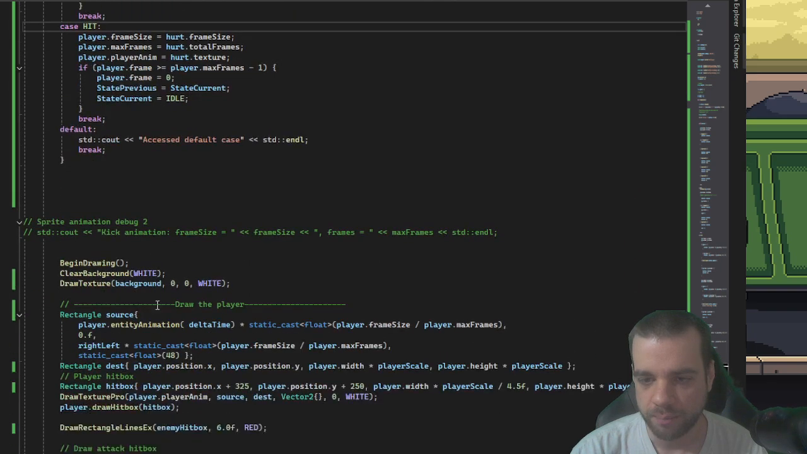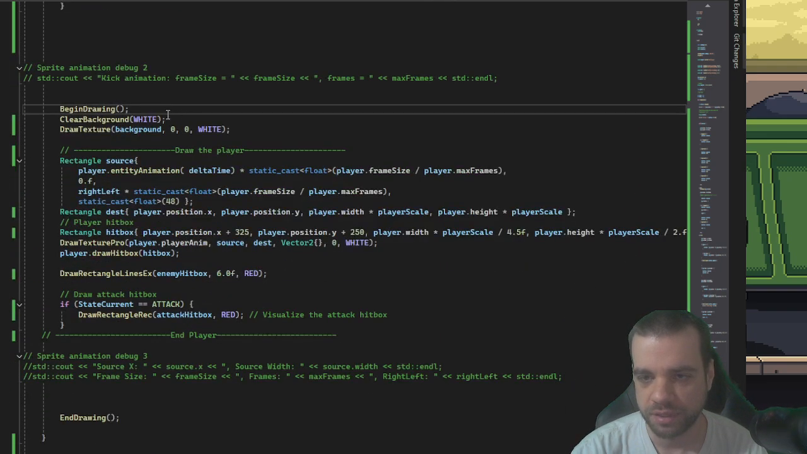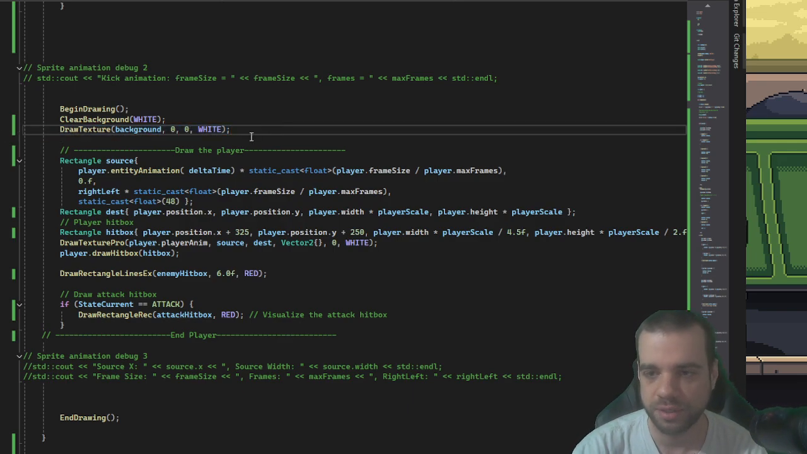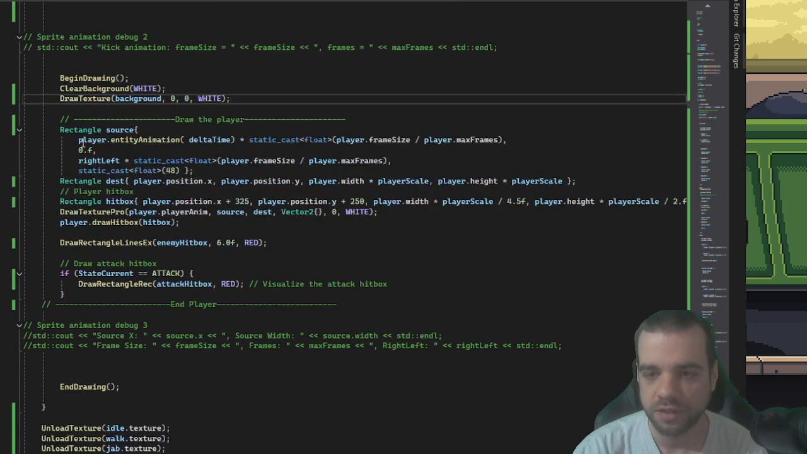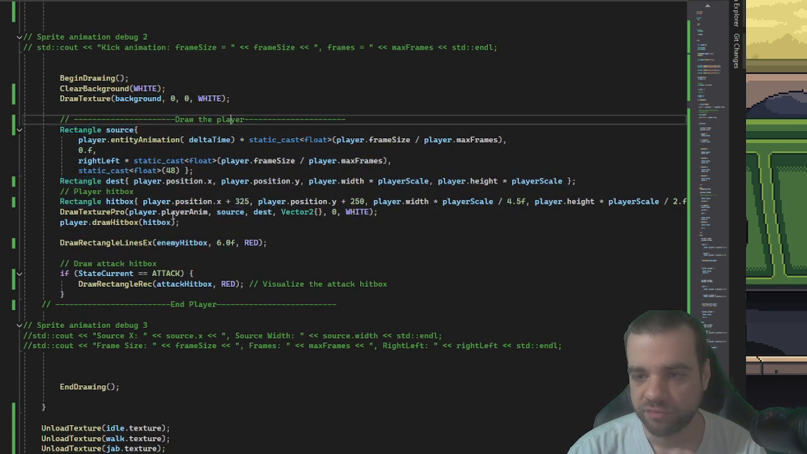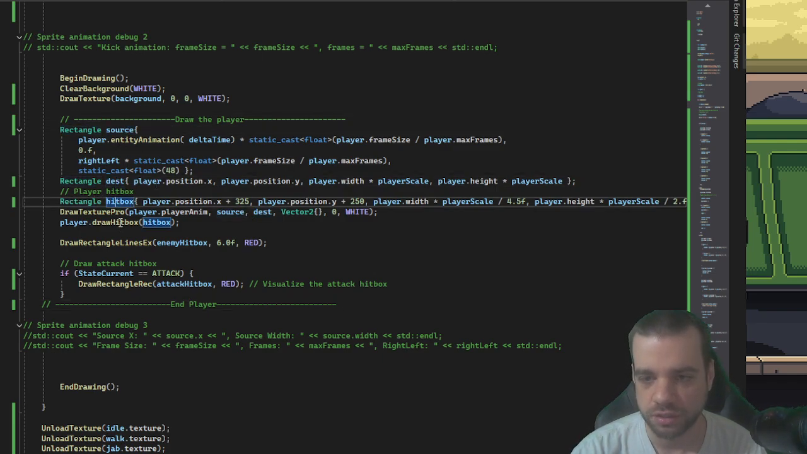And then this is begin drawing the screen, clear background, draw texture. That is the background picture you'll see in a second. And then this is where I'm drawing the player, everything, source, destination, the hitbox of the player. Draw Texture Pro for all the animations. This is the animation itself, source, destination. Vector 2, position in the world, rotation, and then color. And then drawing the hitbox here.